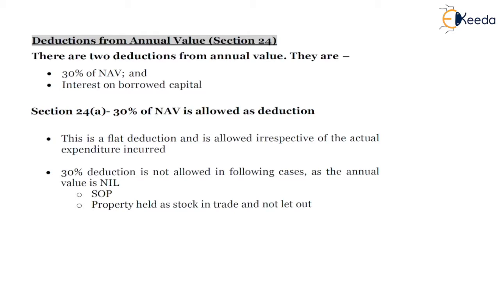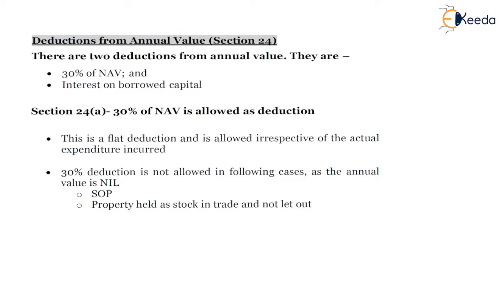So if there are any expenses which are incurred as repairs, renovation, or other expenses which are incurred by the owner, that doesn't matter. The owner will get a standard deduction of 30% irrespective of the expenses which are being incurred. Whether any expenses are incurred or not, or whether any additional expenses are incurred, the owner is bound to get 30% standard deduction on the net annual value,